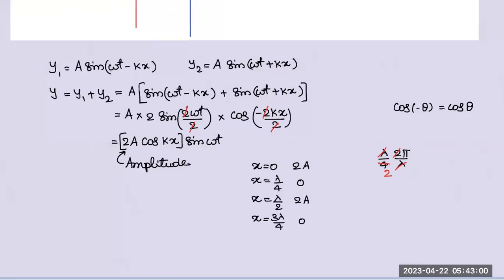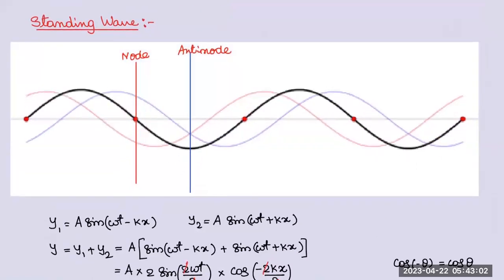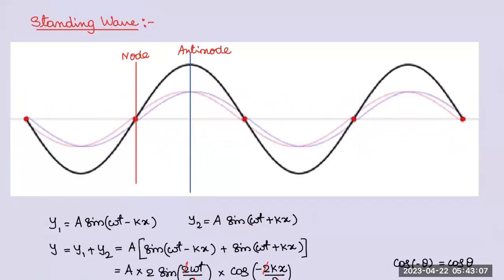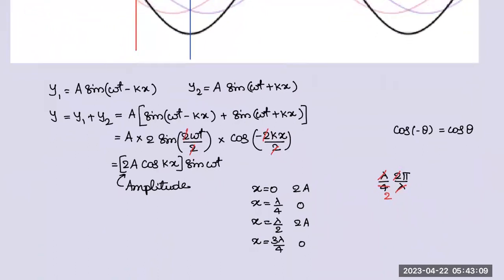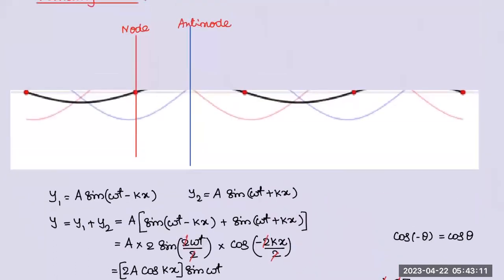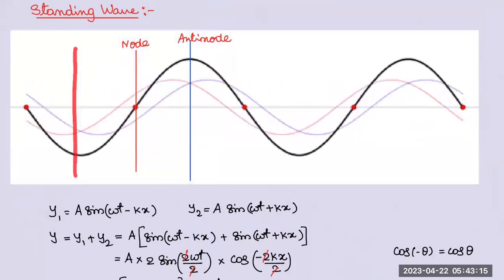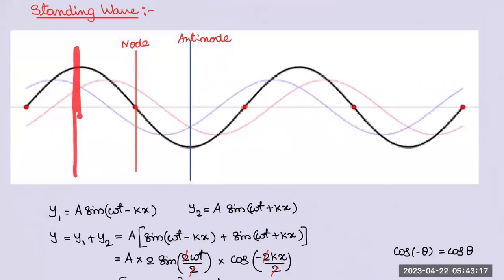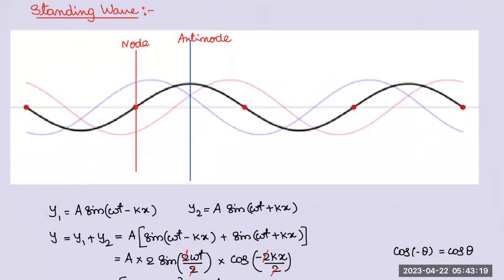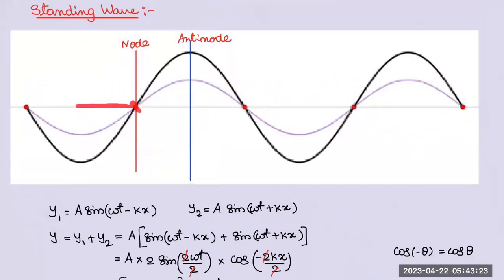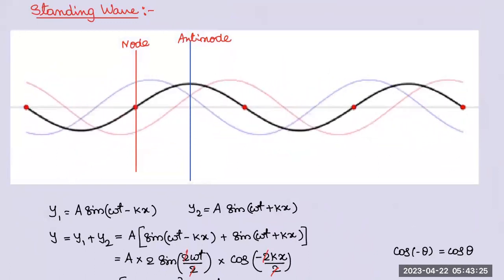So what happens is the amplitude of the particle, in this case, I'm telling you, assume this is the origin. This particle has maximum amplitude. As I go forward to a distance of lambda by 4, that particle has 0 amplitude.